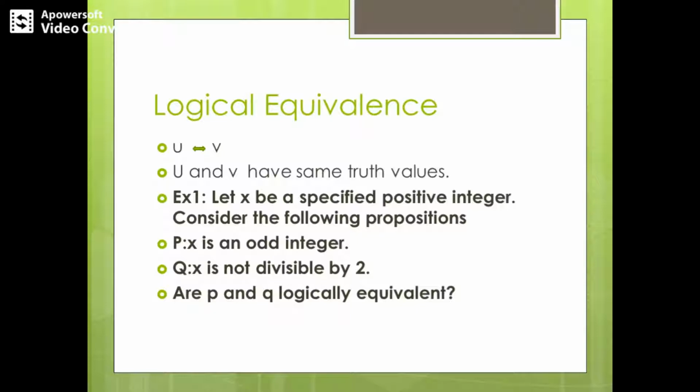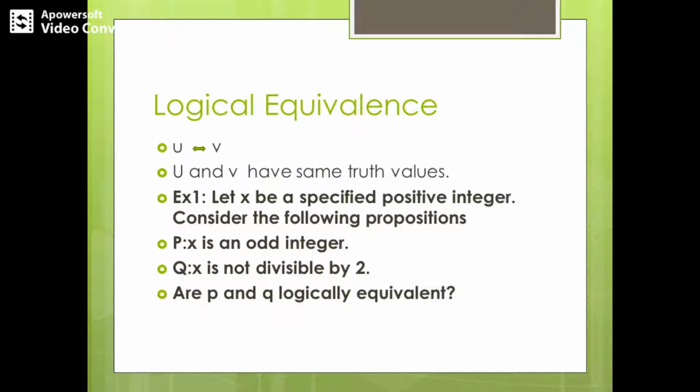Let's say that x is a specified positive integer. Now we have got two propositions over here, P and Q. The first proposition states x is an odd integer, and the second proposition states x is not divisible by 2. Do both the statements mean the same? You need to check it before saying that they are logically equivalent, right?